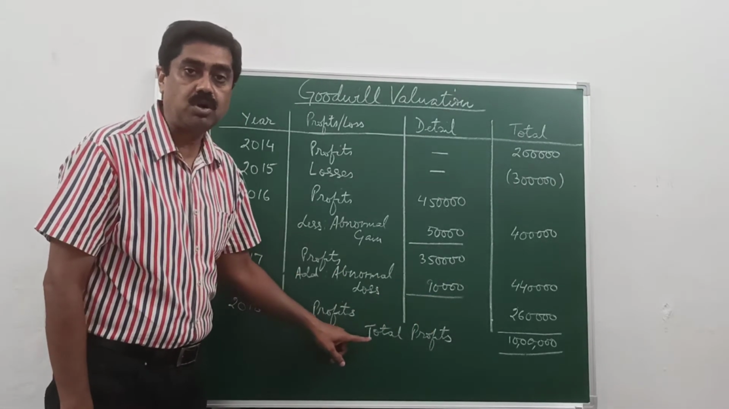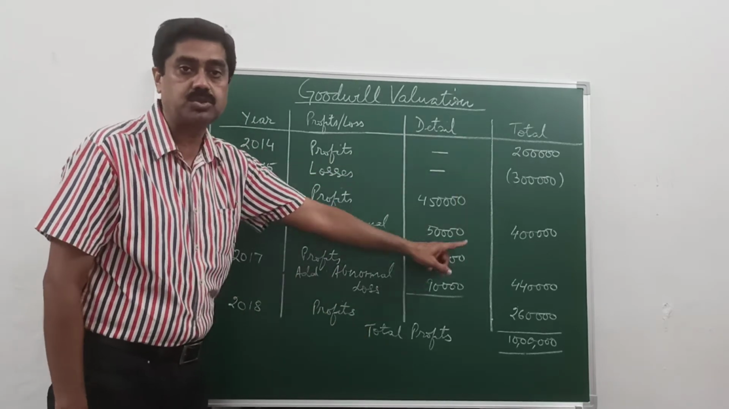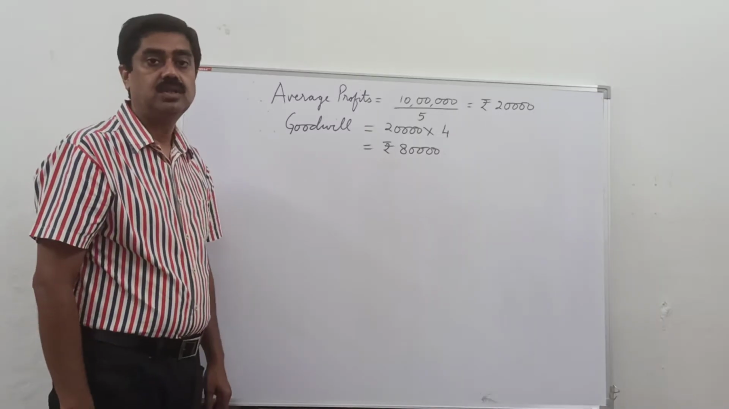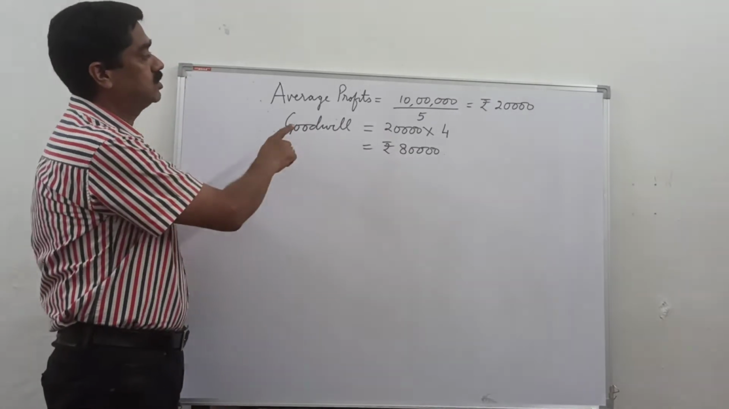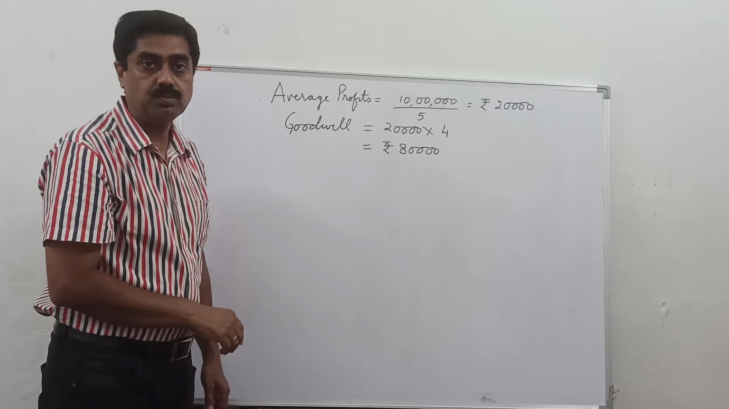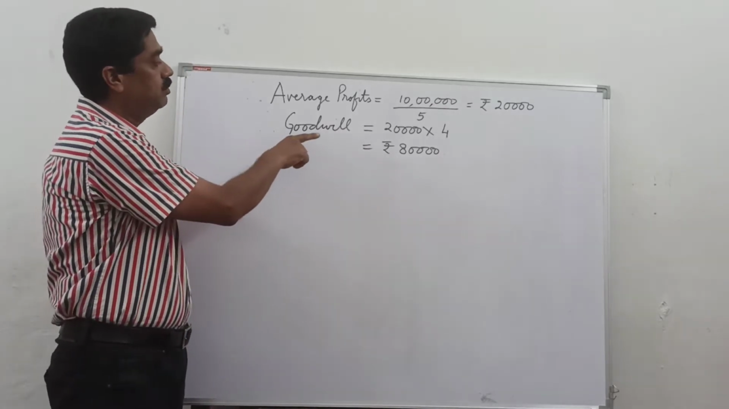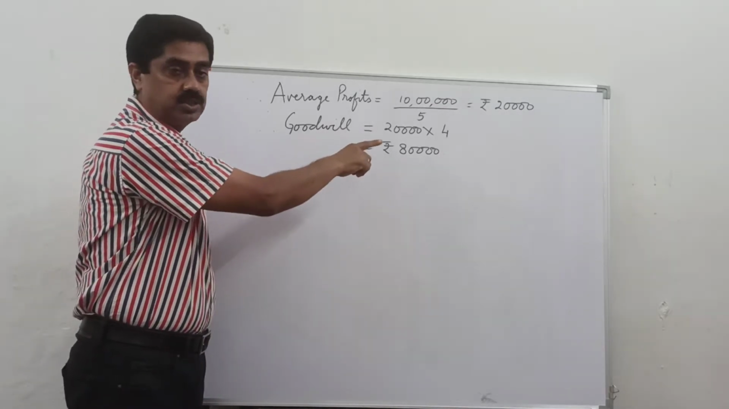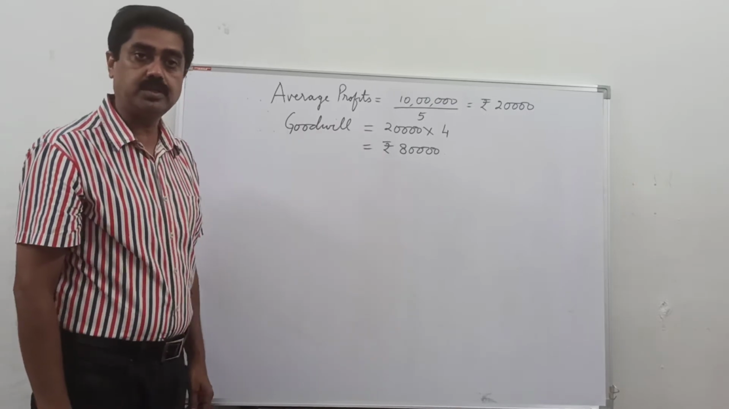The total profits, when you add and subtract, comes to 10 lakhs. Therefore, average profits, the formula is total of profits divided by number of years, gives you rupees 2 lakh. Goodwill will be 2 lakh into 4 years of purchase, which gives you rupees 8 lakh.